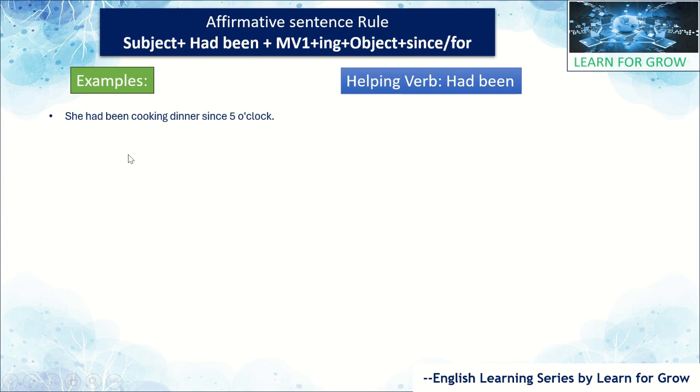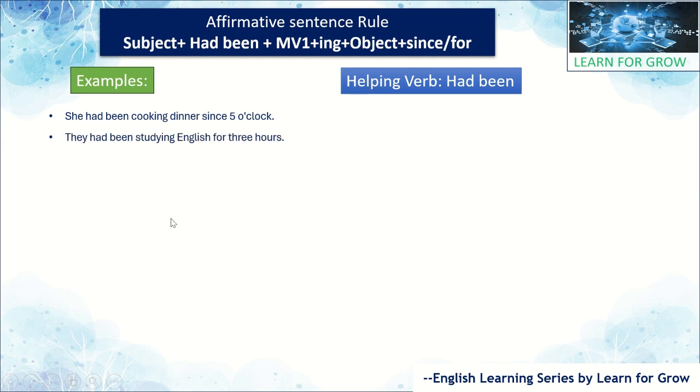Just correlate the example with the formula. The subject is she, had been is the helping verb, cook is the main verb form 1, to the main verb we add the ing form, and dinner is the object, since 5 o'clock. I hope you understood.